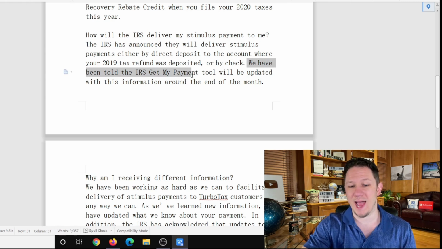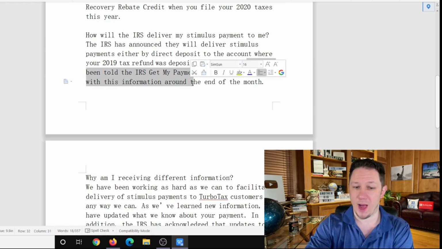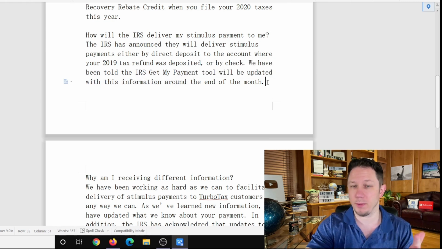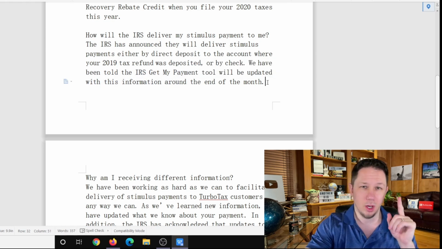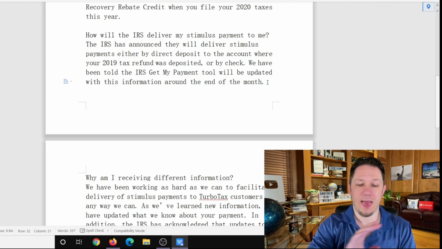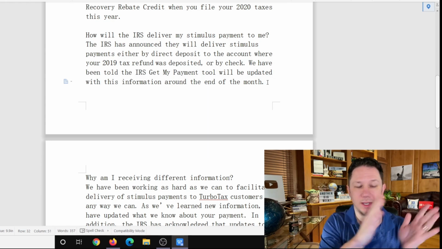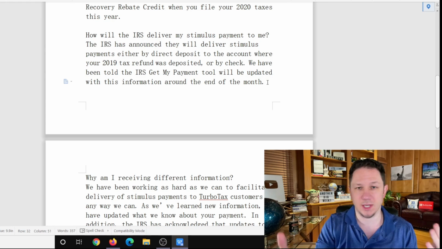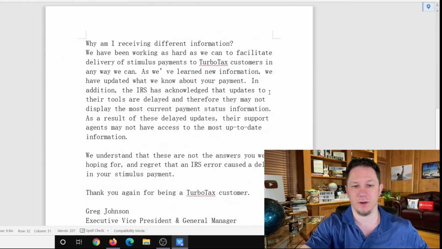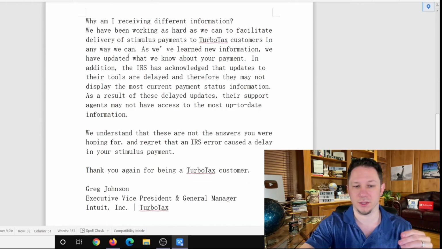We have been told that the IRS Get My Payment tool will be updated with the information around the end of the month. So remember, you check the IRS Get My Payment tool one time in the morning, and that's it. They update it overnight, so you can check it in the morning. You don't need to check it 5 times throughout the day. There won't be any more information there.